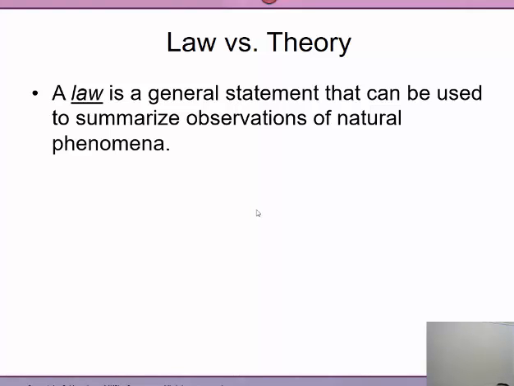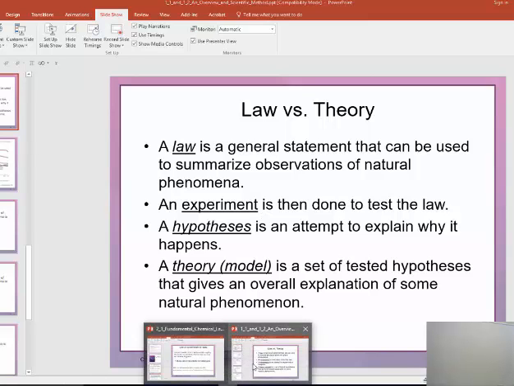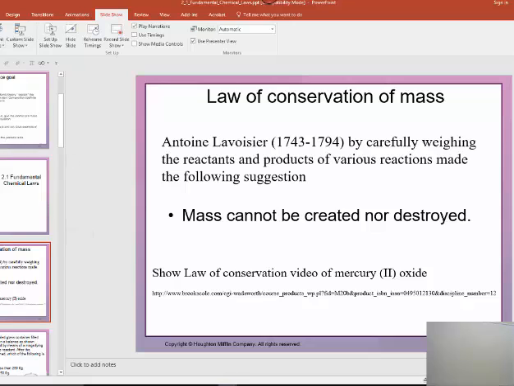For example, the law of conservation of matter is a perfect one, where after it was performed the first time, and then the 10th time, and then the 20th time, and now at this point 10,000 times, it always keeps happening over and over. The matter will always be conserved. No matter what you started with in the beginning, as long as it's enclosed, you should end up with the same amount of material at the end by its weight. That's an example of a law. So having said that, now let's go into our laws.